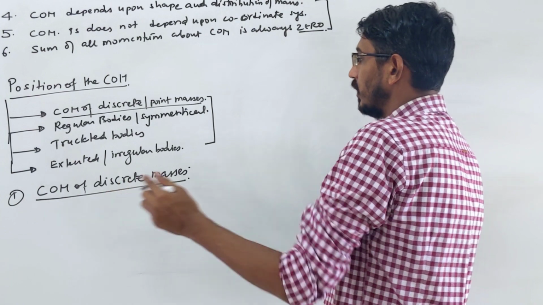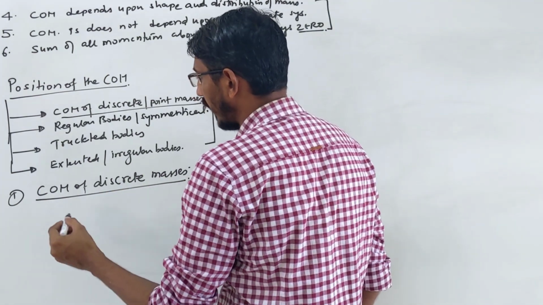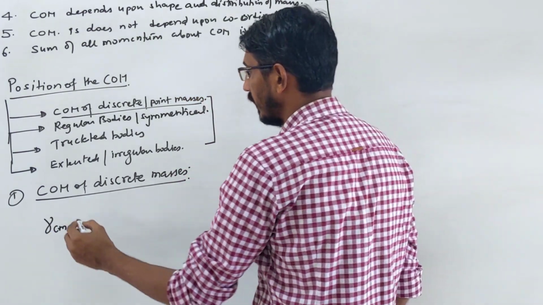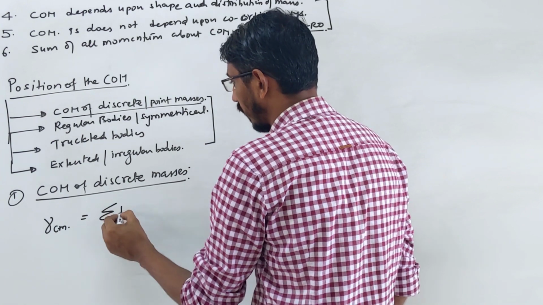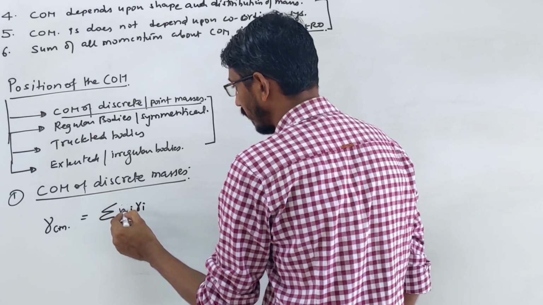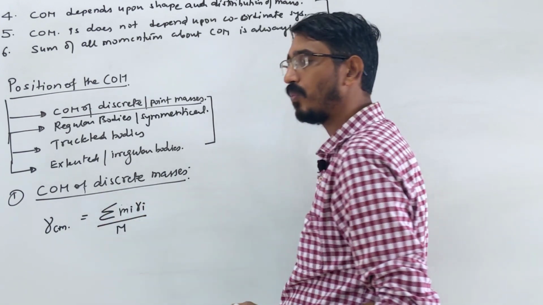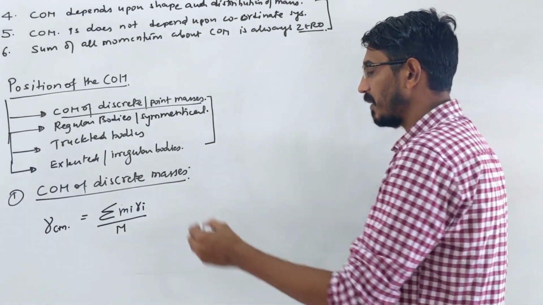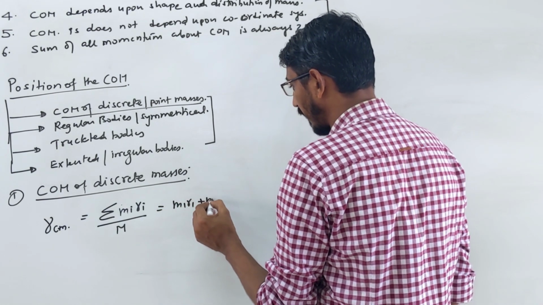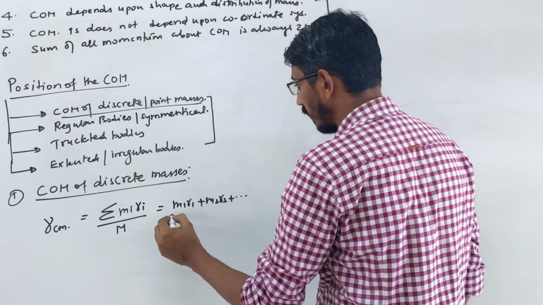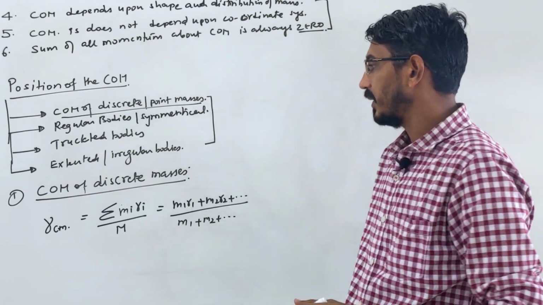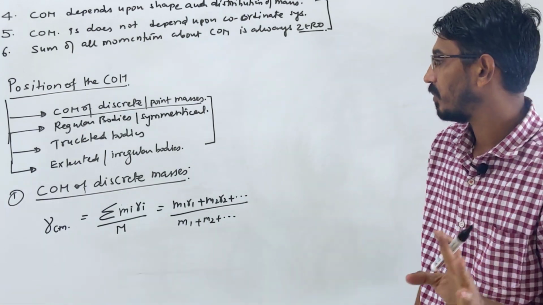So what is the formula if you want to find R_CM, the position of the center of mass? It says the sum of all masses times their distances, I should write small m here, divided by the total mass. In simple language, the meaning is m1 r1 plus m2 r2, and it goes on for whatever number of particles you have, divided by the total m1 plus m2, adding all masses. This is how to find the position of the center of mass of discrete masses.